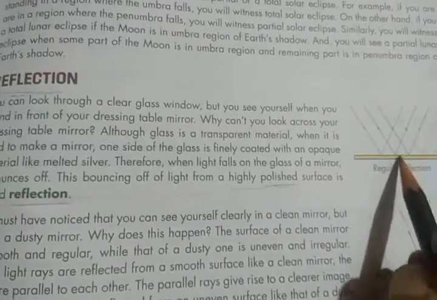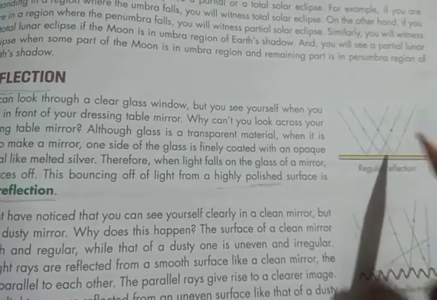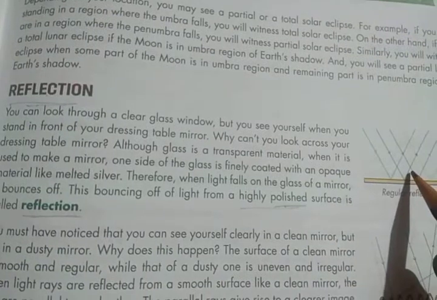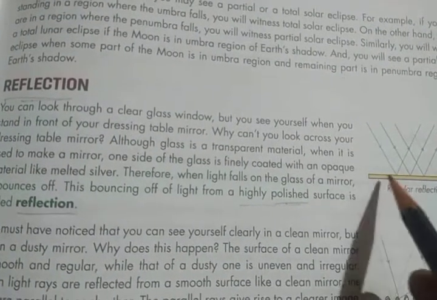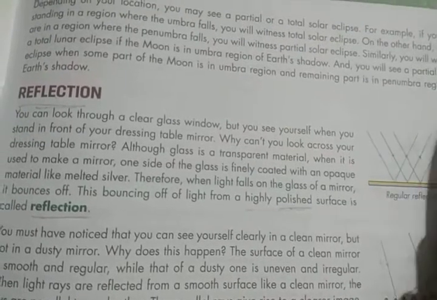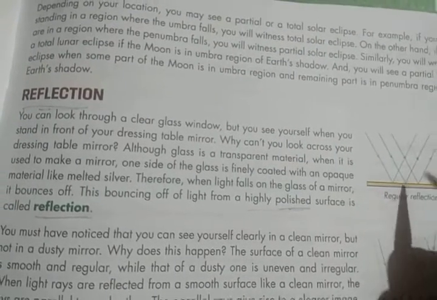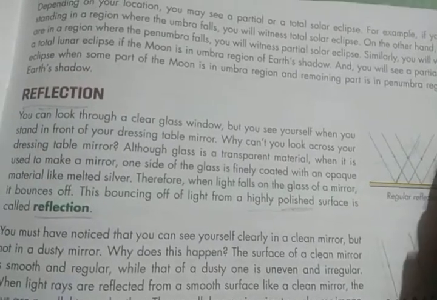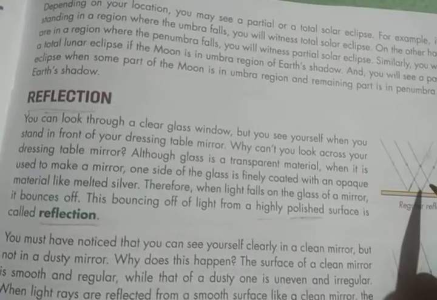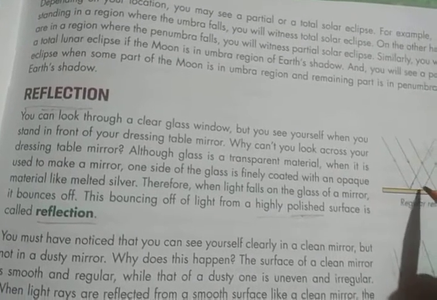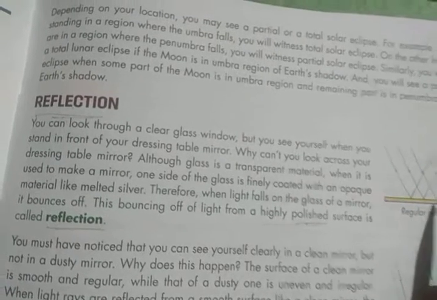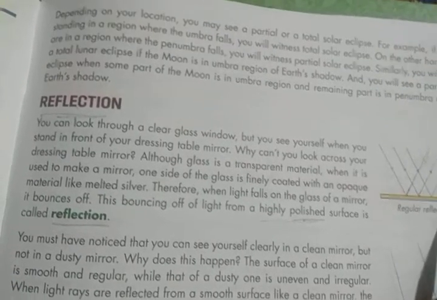You can see here, when light falls on the glass of a mirror, it bounces off. So this bouncing off of light from a highly polished smooth surface is called reflection.